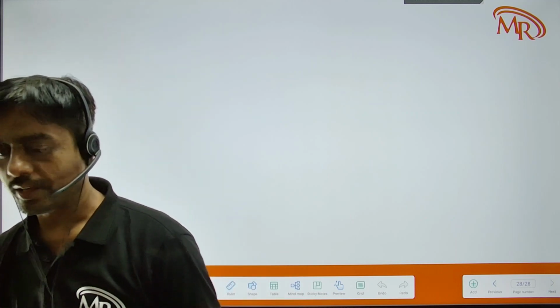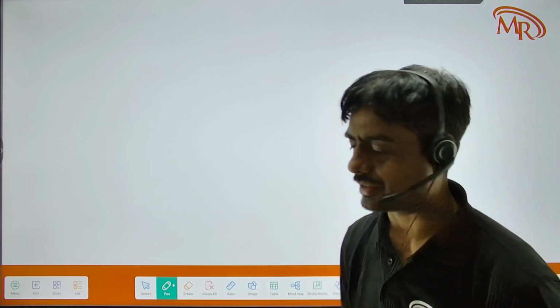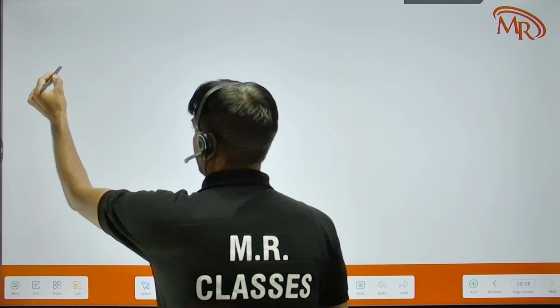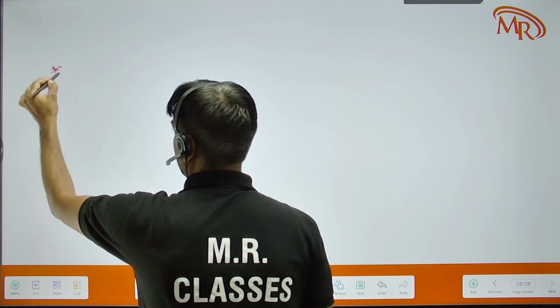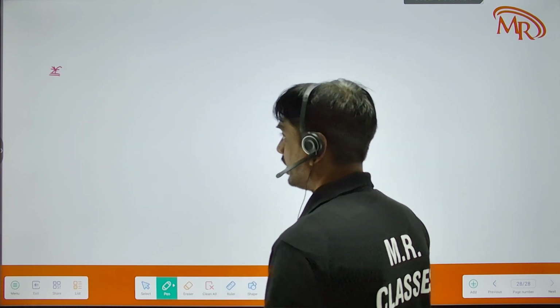In last class we have discussed up to the effect of pressure on melting point and boiling point, and we discussed that with increasing pressure, melting point will decrease and boiling point will increase. So we have one example of this, melting point decreasing with increasing pressure.